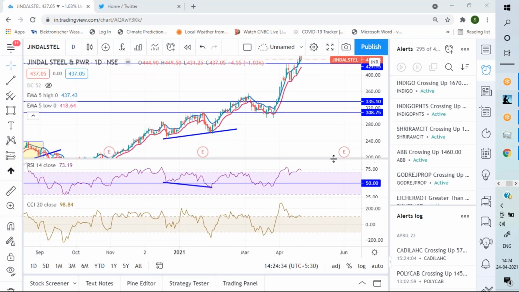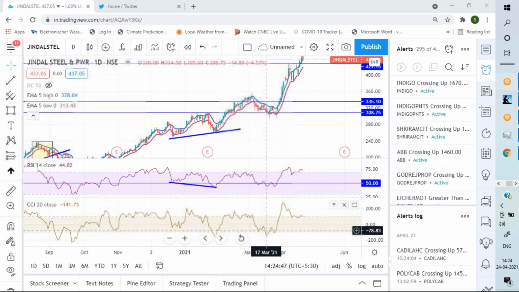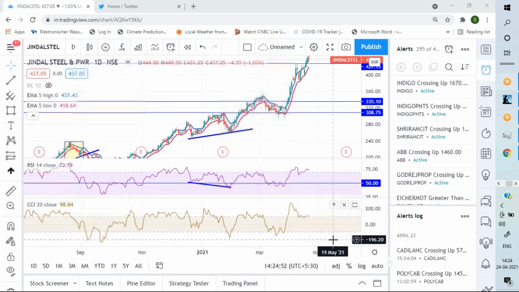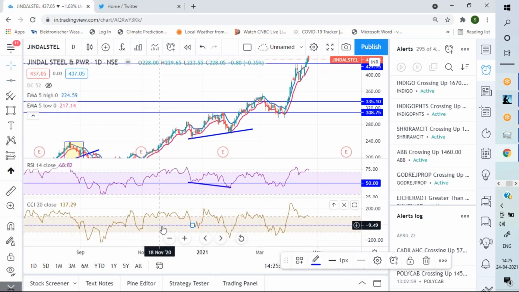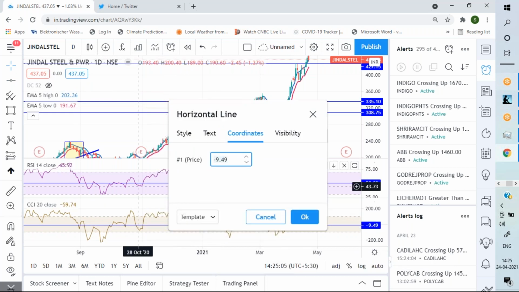Like RSI has the range of 0 to 100, this doesn't have a defined range. On the positive side, it can go towards plus 200, plus 300 in extreme cases. And on the negative side, it can go towards minus 200, minus 300 in extreme cases. Now, the normal zone is minus 100 to plus 100. And we should draw a line at 0 to show the middle line, 0.001. It doesn't take 0 exactly. So 0.001.